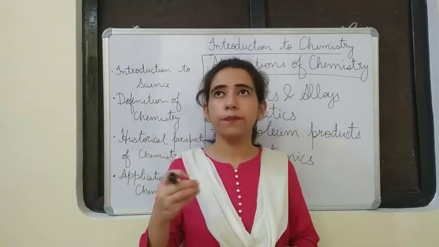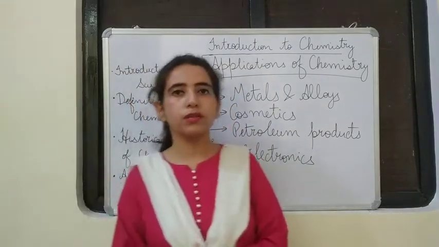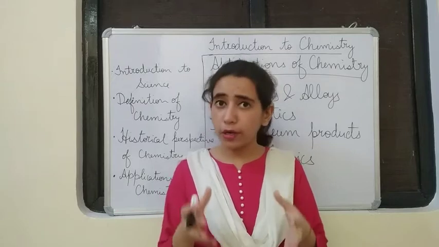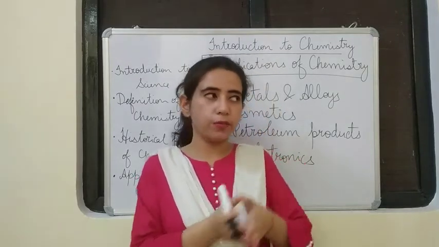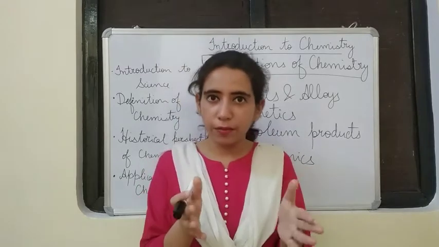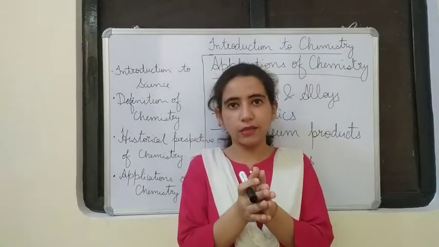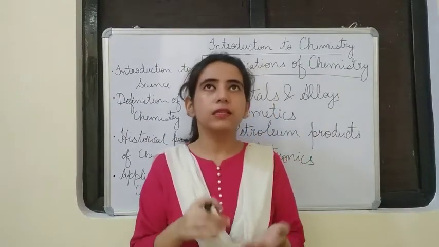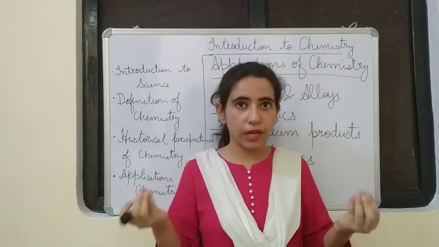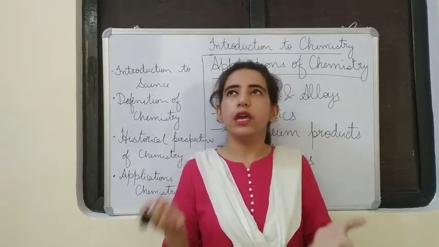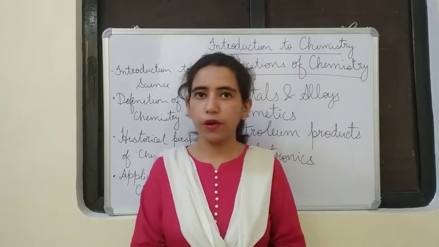Okay. The last topic is electronics. Chemistry has a deep effect on electronics. Here we are going to discuss metalloids. What are metalloids? These are substances that have intermediate properties between metals and non-metals. That means they are neither like metals nor like non-metals; somewhere in between they stand. Examples are silicon and germanium. They are very good conductors of electricity, so they are used in radios and televisions. Now that's all for the topics covered for today.